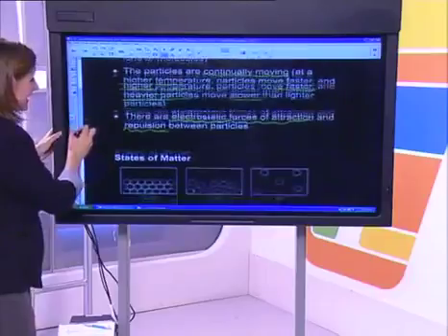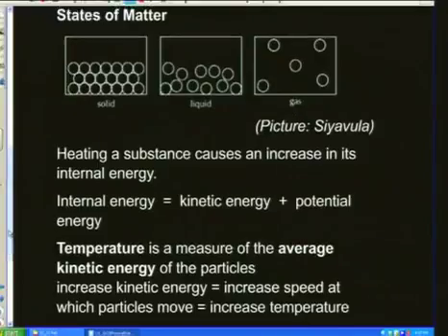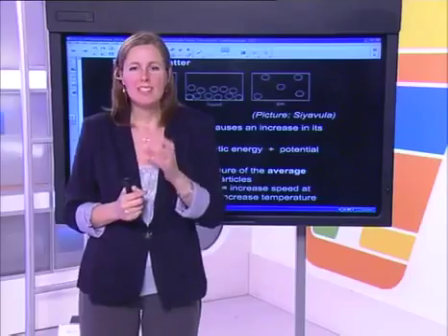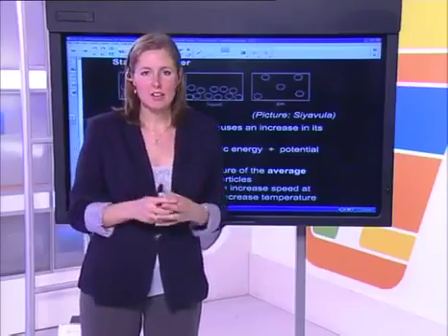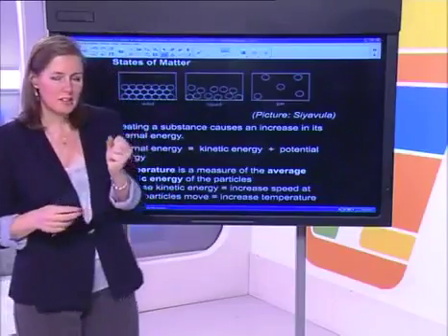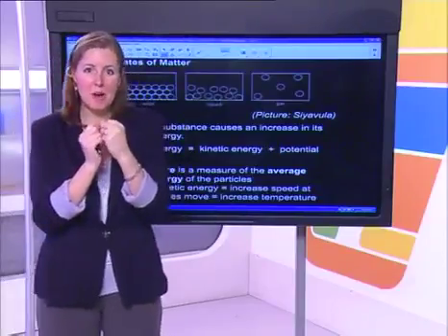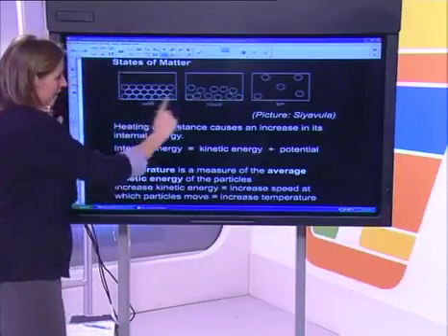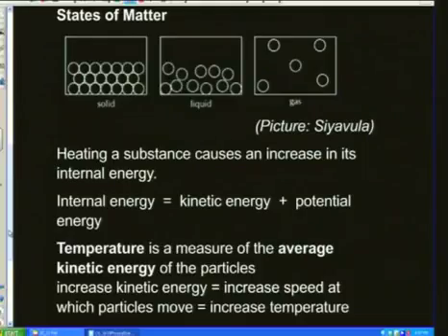If we go down to the states of matter, we can explain those states of matter by thinking about what's happening with those particles. So solids, again, made up of tiny particles. Have a look, I've got the picture of kinetic molecular theory of solids.